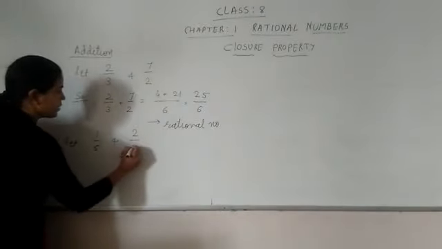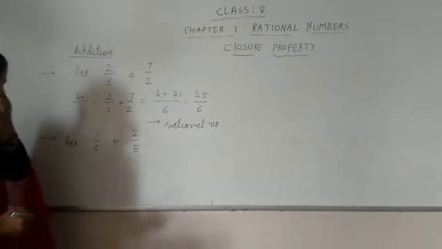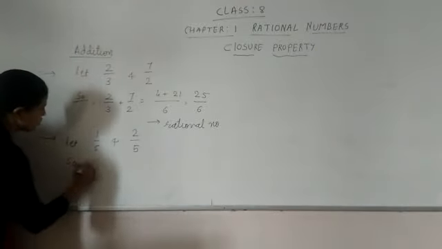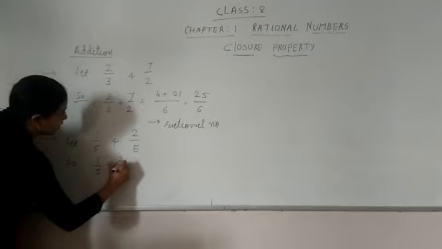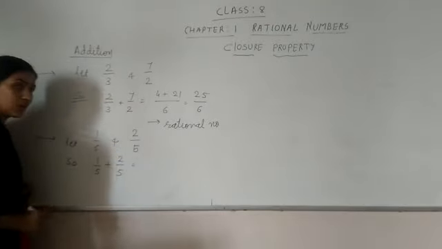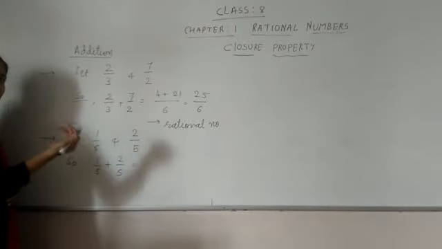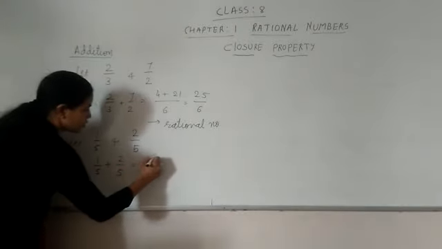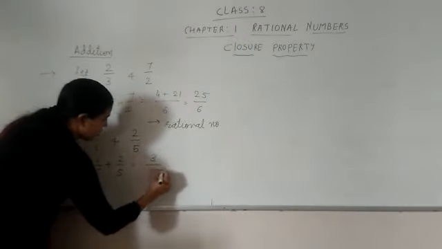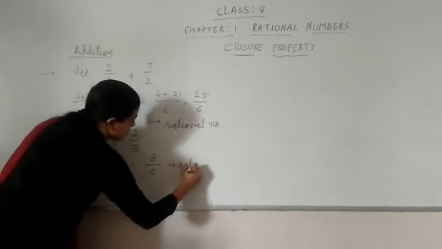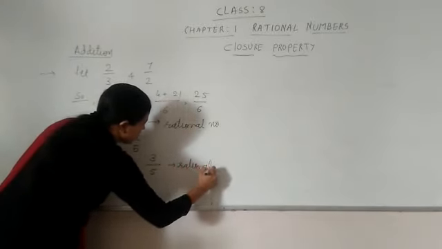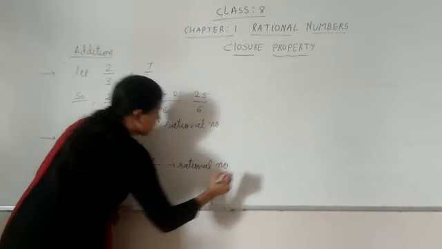I have taken the same denominator, so we can easily add. As the denominator is the same, we will add the numerators directly. So 1 plus 2, 3 upon 5, and this is a rational number.